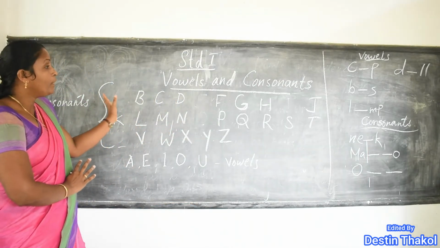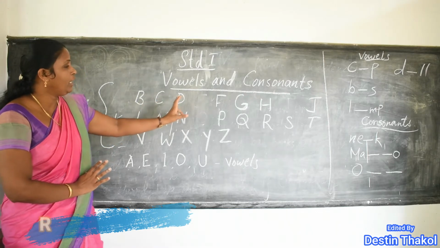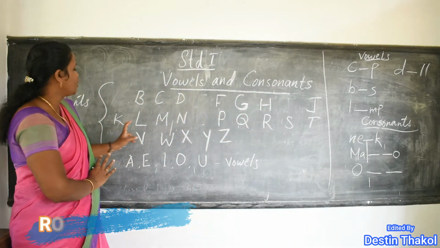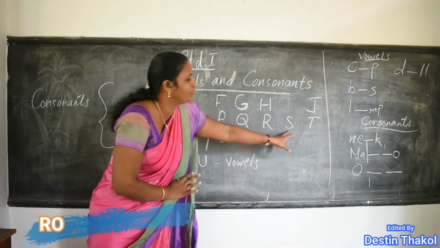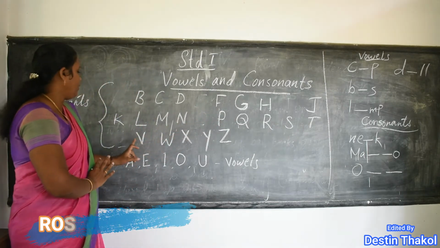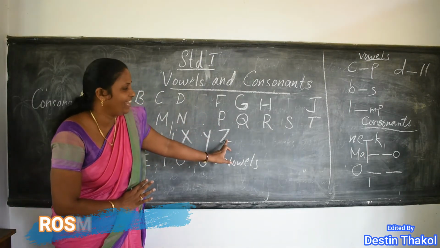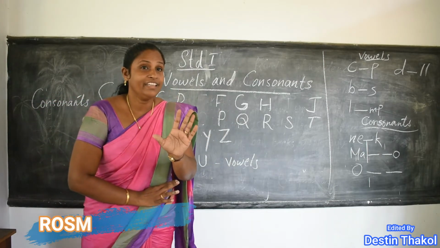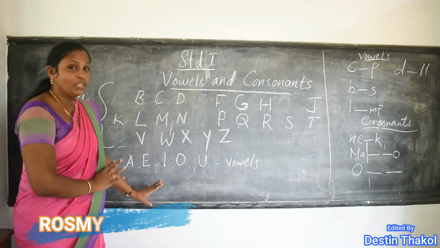See how many consonants are here? 1, 2, 3, 4, 5, 6, 7, 8, 9, 10, 11, 12, 13, 14, 15, 16, 17, 18, 19, 20, 21. So how many consonants are there? Yes, 21.